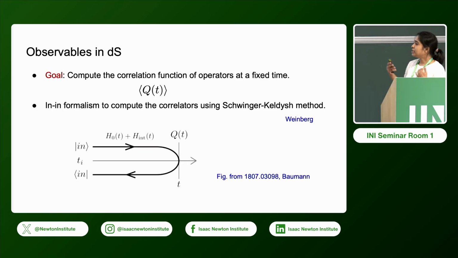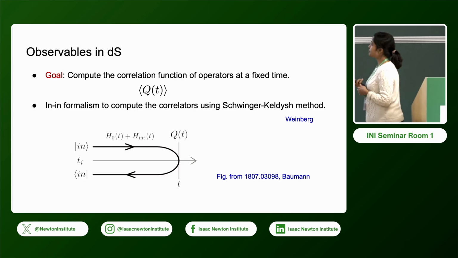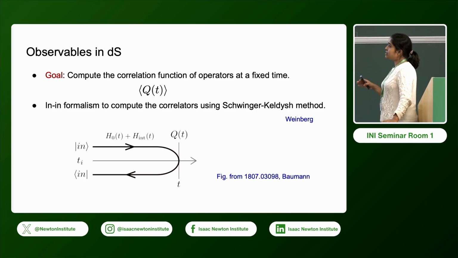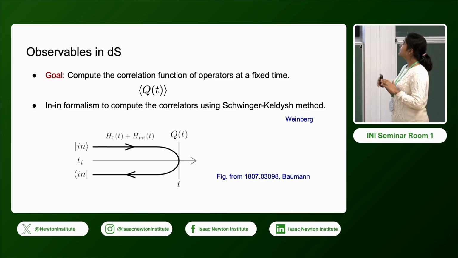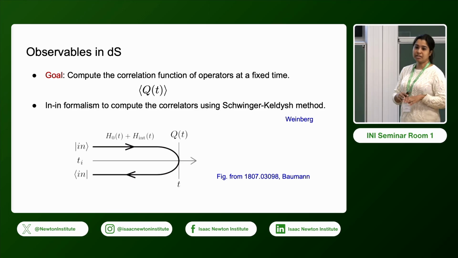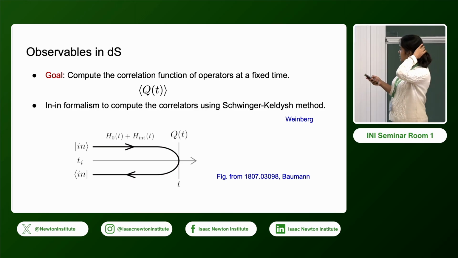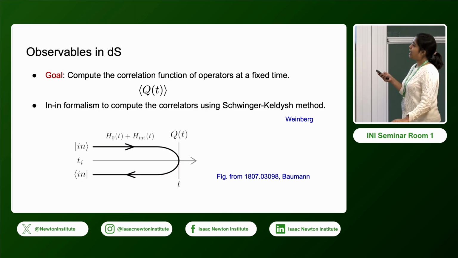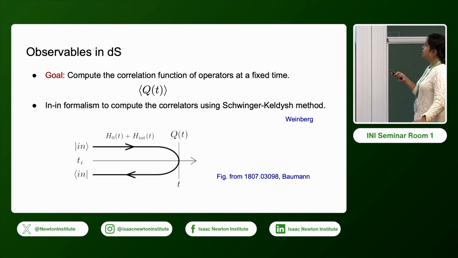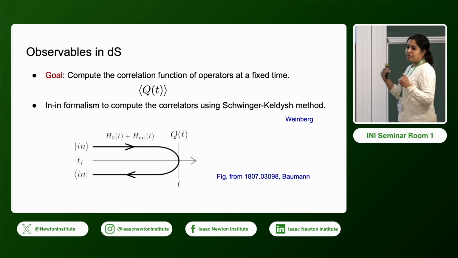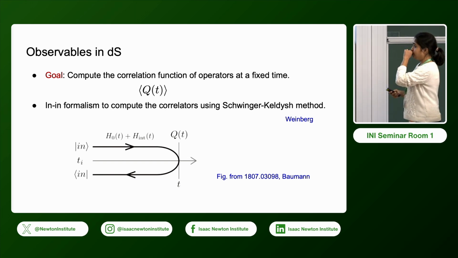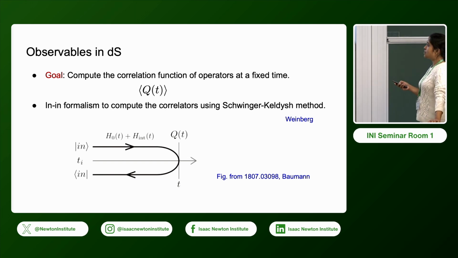Okay, so what are the observables that we compute in de Sitter? Since it's a time-dependent background, we usually compute the correlation function of local operators at a fixed time. So here we have some operator Q at a fixed time T. And we will be specifying two in-in correlators. So what is the in-in formalism? This is a way to compute the correlators using the Schwinger-Keldysh method.